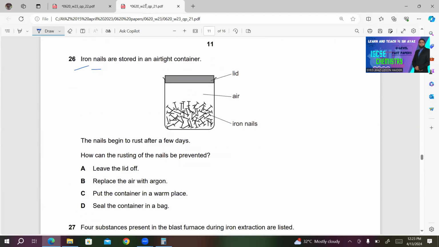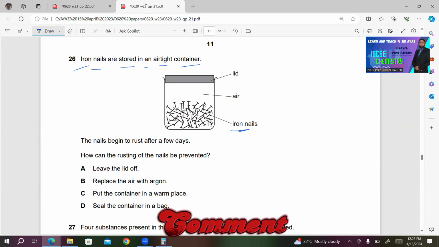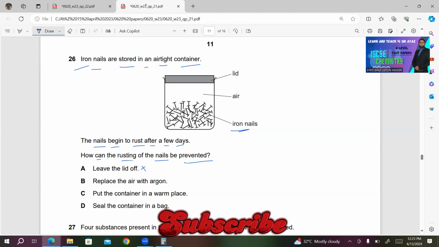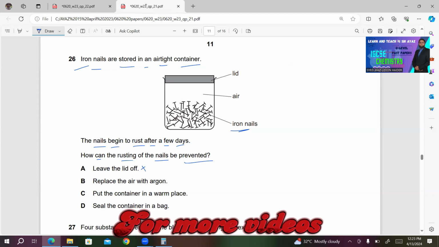26. Iron nails are stored in an airtight container, with the lid on top of it. We have iron nails, lots of iron nails. The nails begin to rust after a few days. How can the rusting of the nails be prevented? A, leave the lid off. This is incorrect because if you leave the lid off, it will allow the water and more oxygen to come in contact with the iron nails, which results in rusting of iron nails.